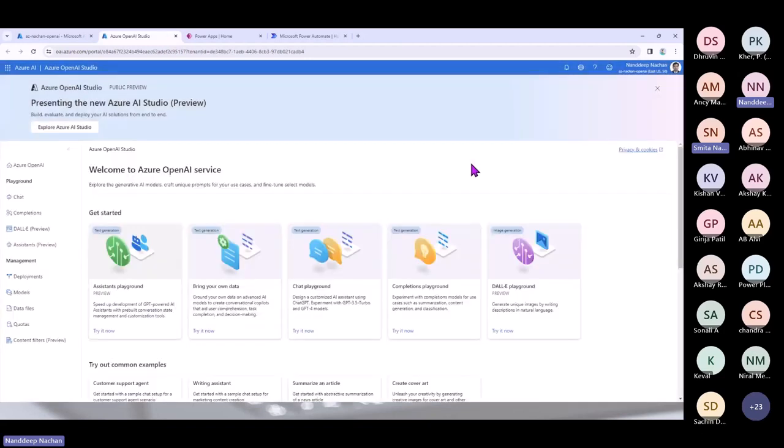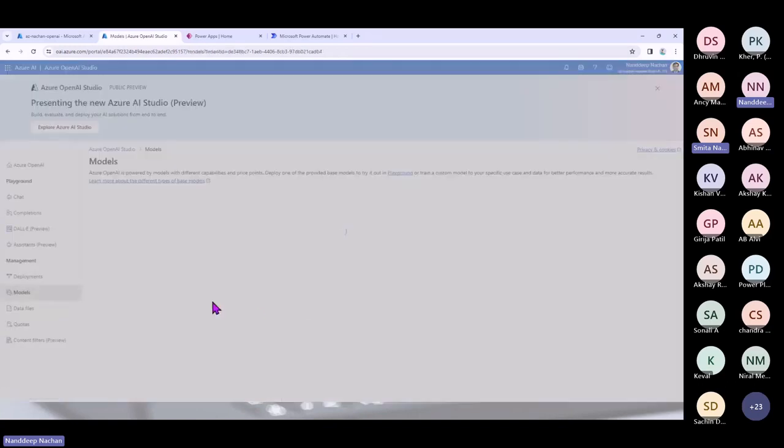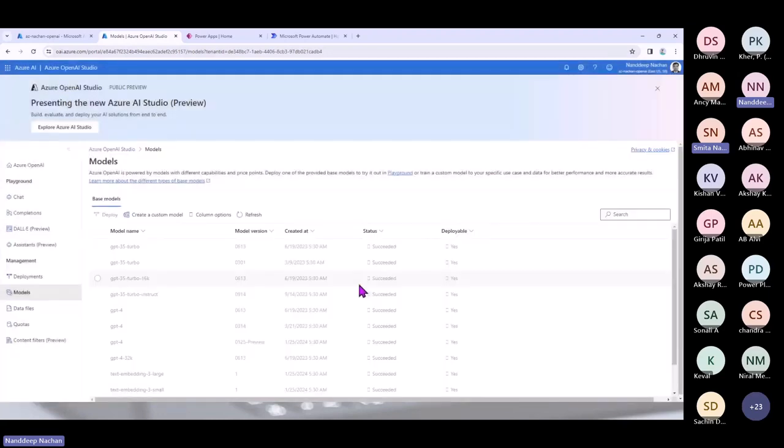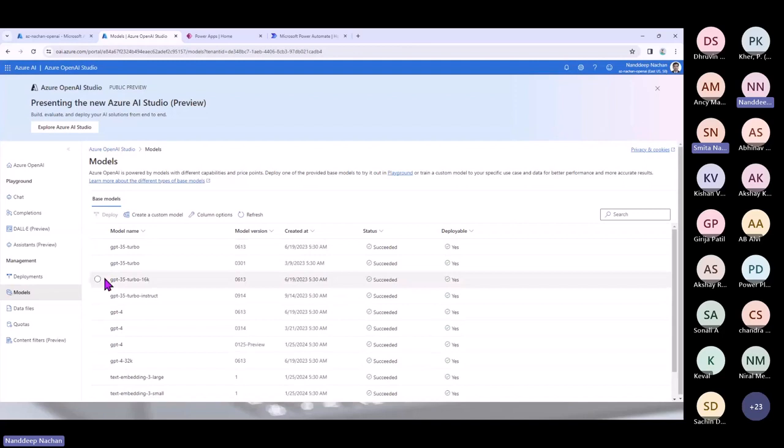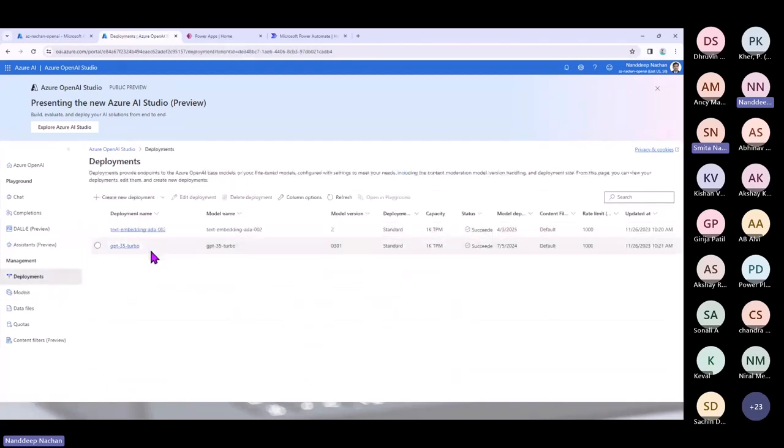Once you come here, as per your business you just have to select the models and then do the deployment. So let me go to the models. We have selected the East US region, so as per that, the models are available here. You can select any of the models and then click on deploy, and it will do a deployment for you. To save time, the deployment is already done from our side. So this way you can do that.